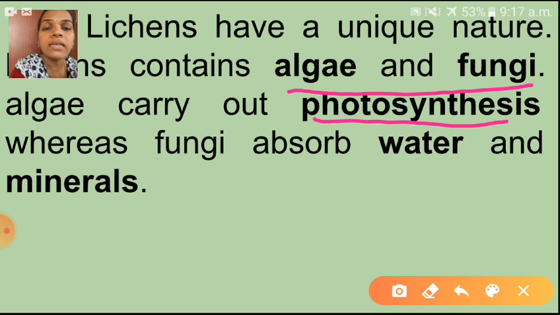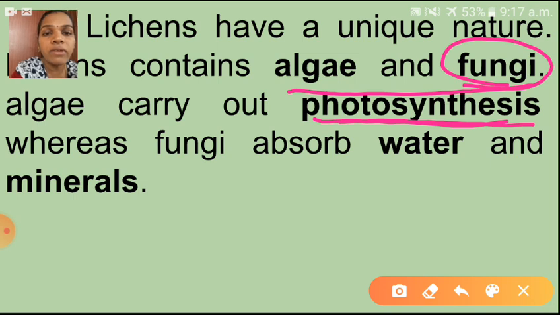Algae contain chlorophyll. With the help of chlorophyll, algae can produce their food through the process of photosynthesis. Photosynthesis means algae can prepare their food by themselves with the help of sunlight and chlorophyll. So what will the fungi do? What is the work of fungi here? Fungi absorb water and minerals.